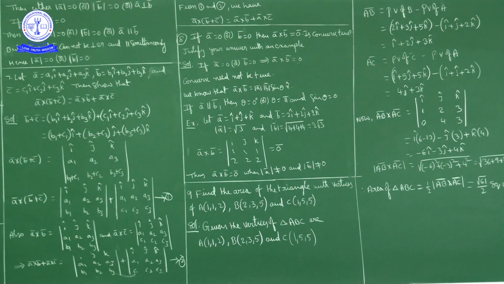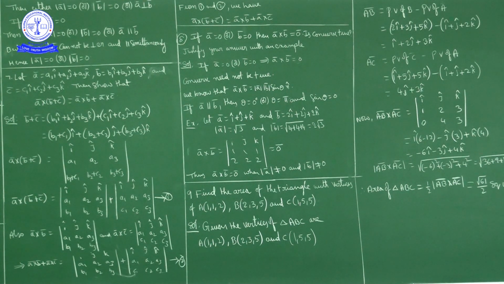Now what is the left hand side? Left hand side is a bar cross product with b bar plus c bar. So a bar cross product with b bar plus c bar is the determinant of i cap, j cap, k cap. The components of vector a are a1, a2, a3. b plus c is what? b1 plus c1, b2 plus c2, b3 plus c3. Now if you observe here, in the third row every element is a sum of two terms. Sum of two elements, every term is a sum of two elements.